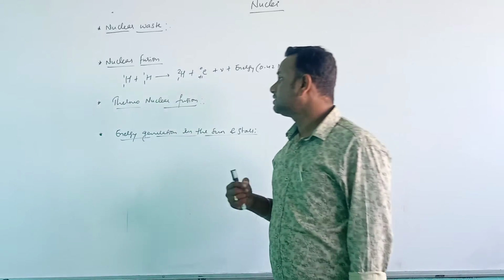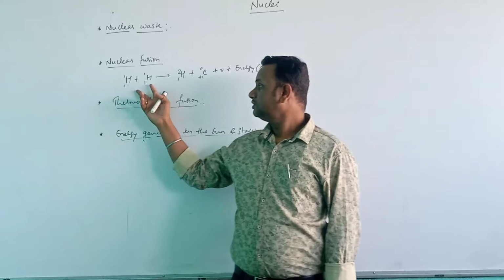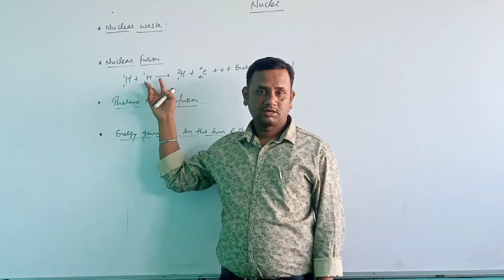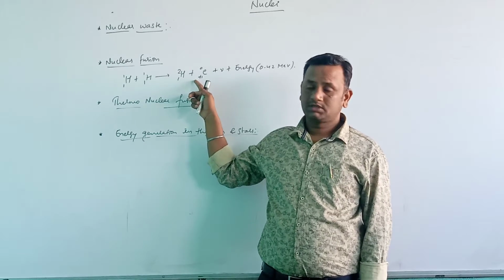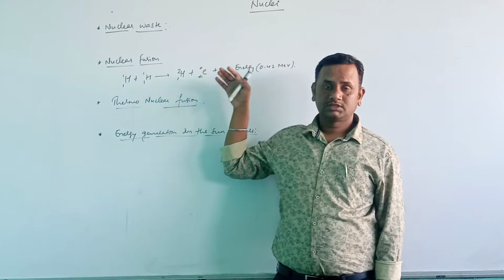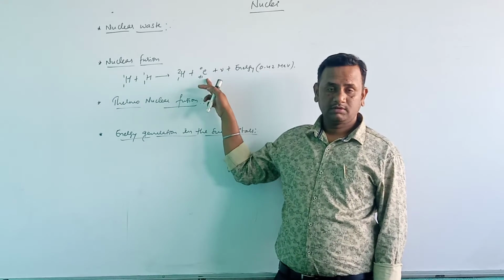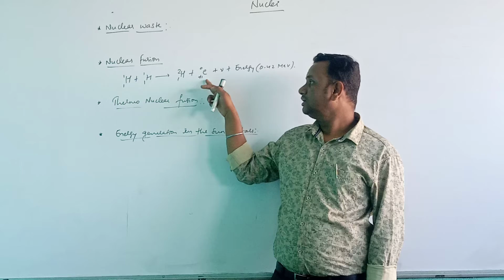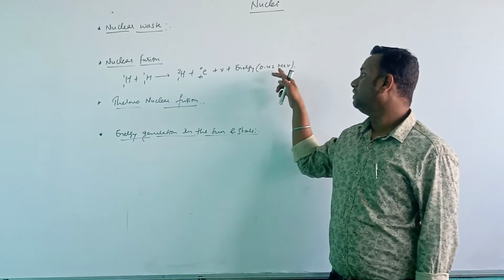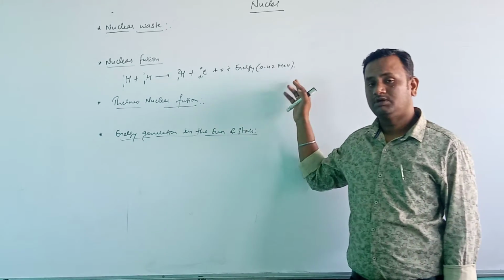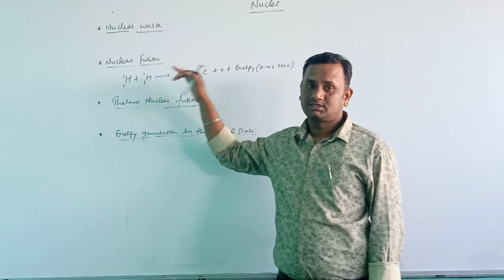For example, here two protons combine to form a deuteron and a positron, also releasing a large amount of energy. 0.42 mega electron volt of energy is being released. So this is nuclear fusion happening.